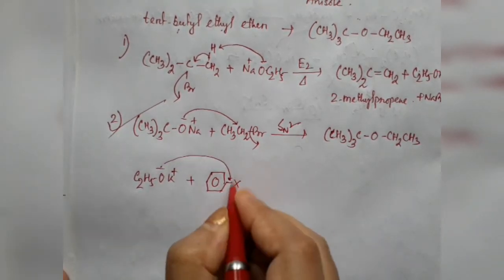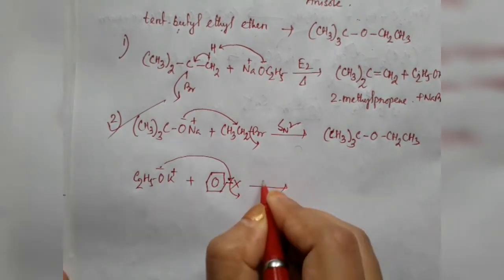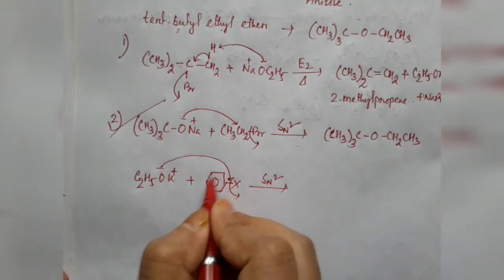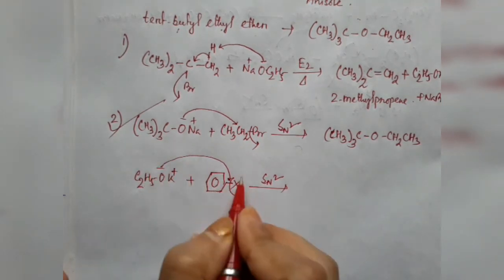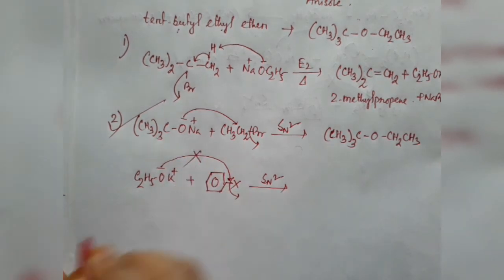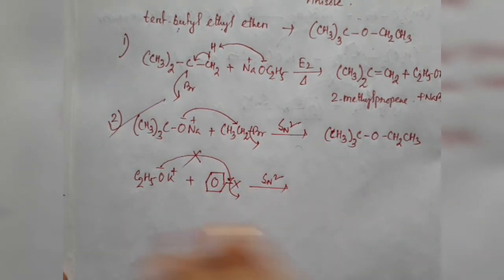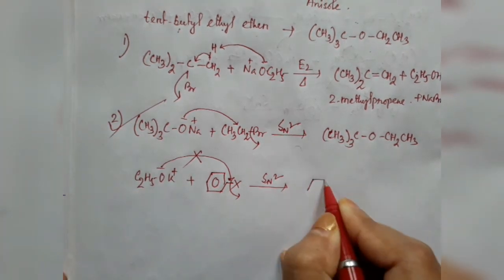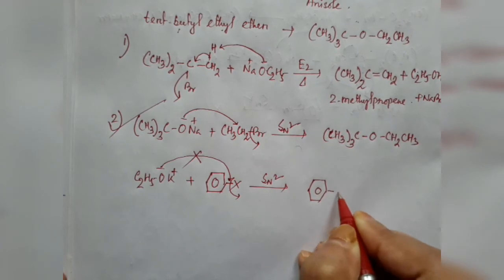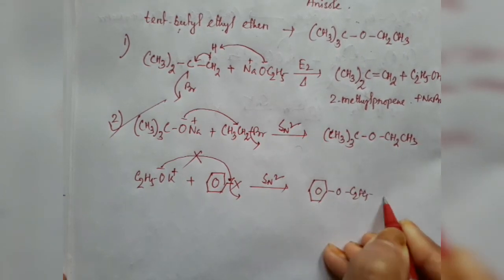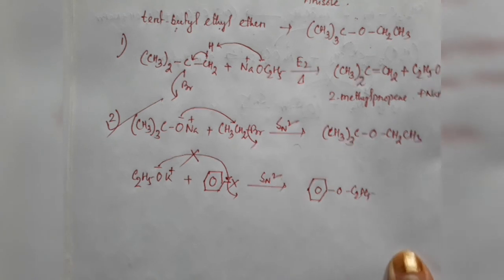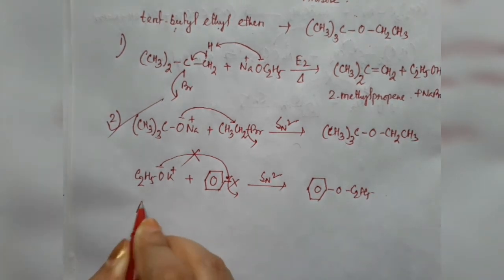It has to attack from this side and this has to leave for an SN2 reaction to occur, but this will not occur because of the presence of this pi electron cloud. It will inhibit the attack. So we will not get a product like this, OC2H5, that means ethyl phenyl ether, or we can generally term it an alkyl aryl ether. So this is not possible.